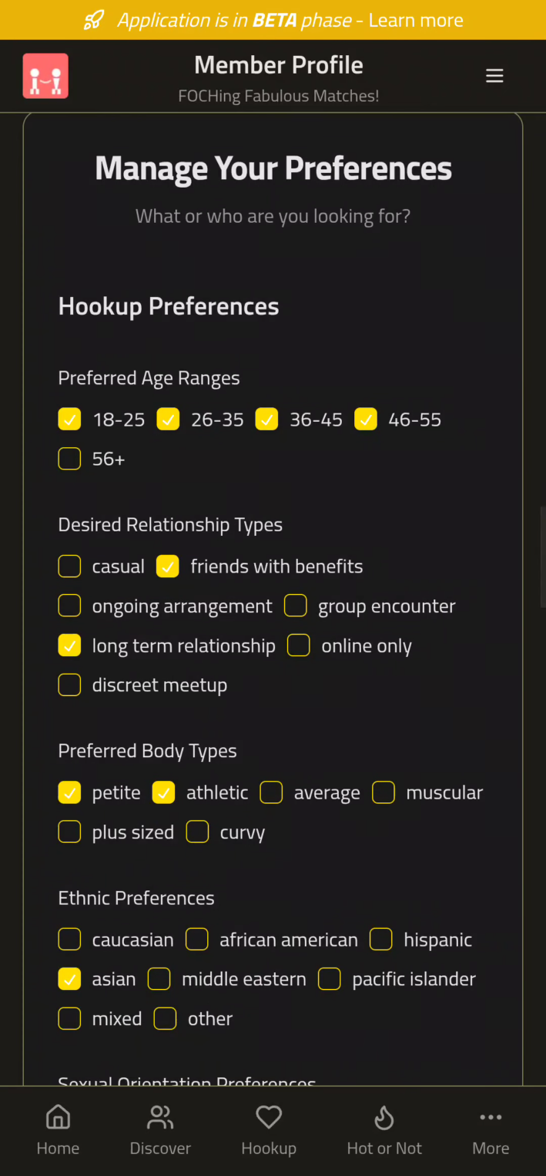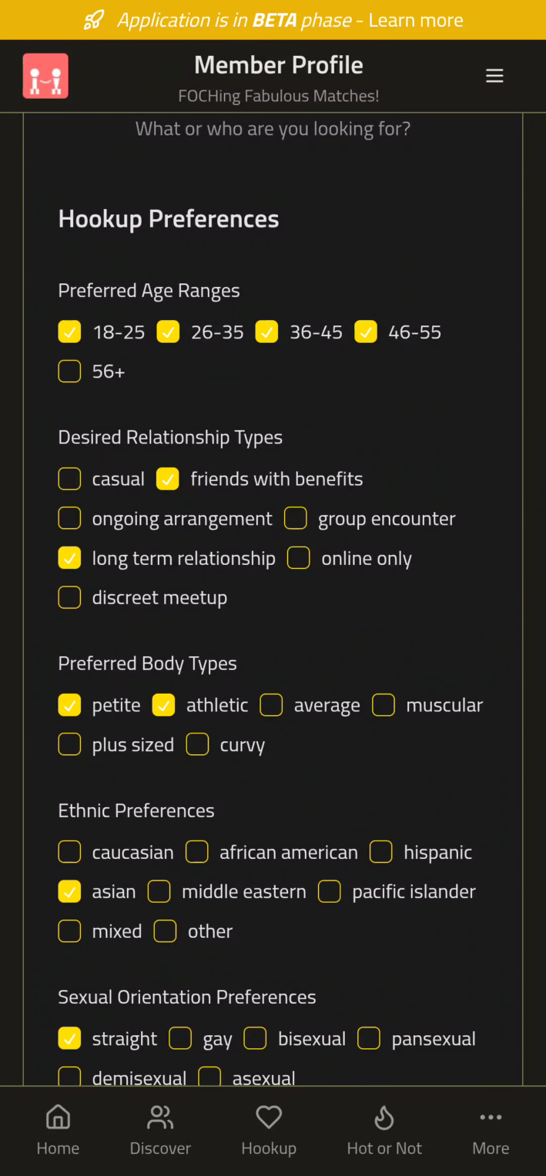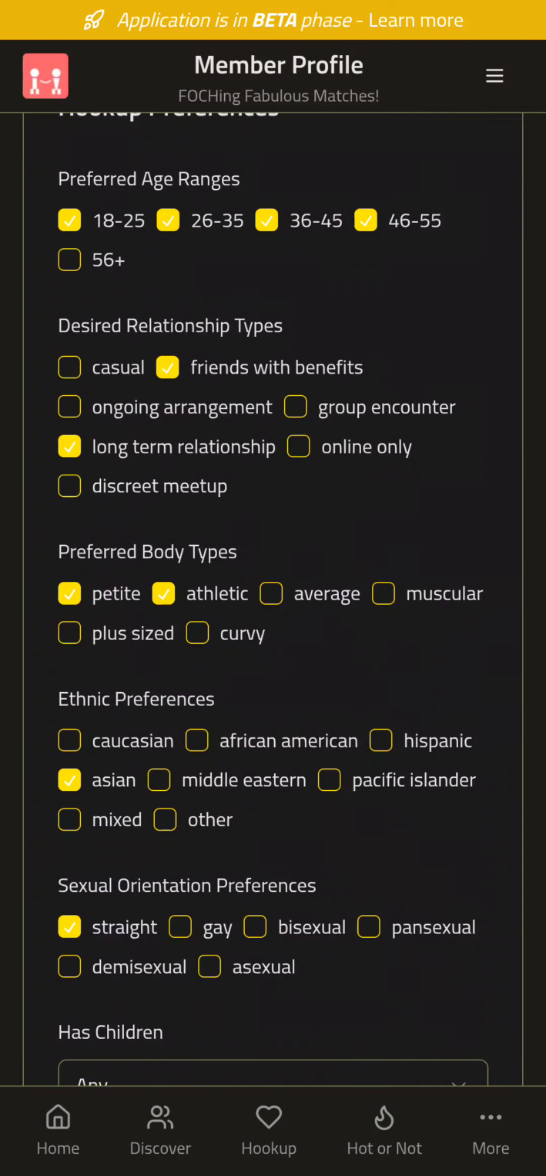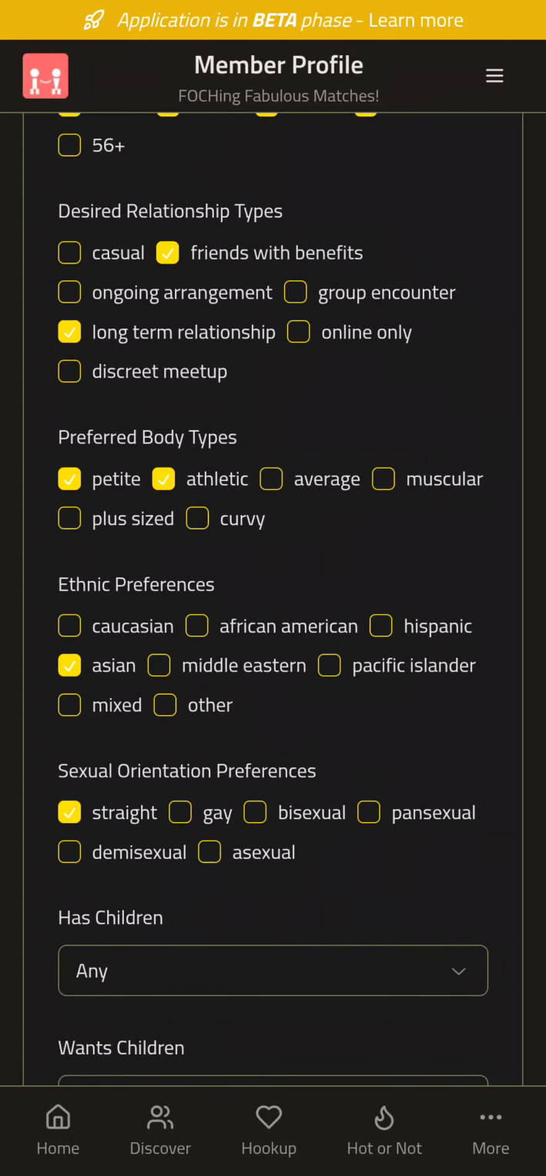Here you get into your hookup preferences, the age groups. We don't allow you to choose a certain age range. I don't know, maybe you're weird and you only want 18 to 25 and 46 to 55. This makes it a little bit easier and faster for the AI to do the matching than doing it like the other sites do. You can choose your desired relationship types here. And all of these have different weights, as you would say.